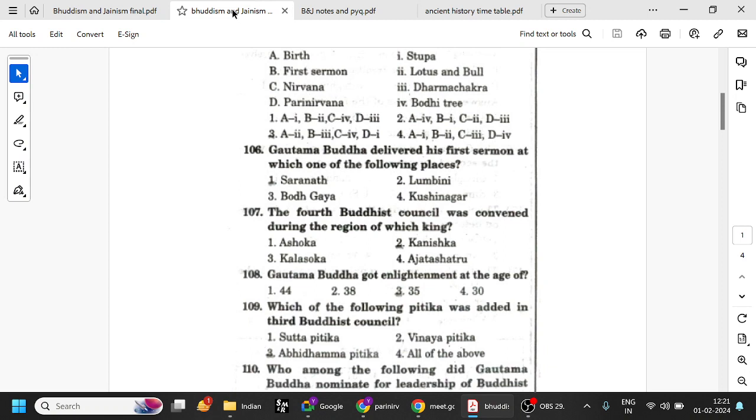Fourth Buddhist council was convened during the reign of Kanishka. First Buddhist council is Ajatasattu, second is Kalashoka, third is Ashoka, and fourth is Kanishka. All these four things you have to remember.